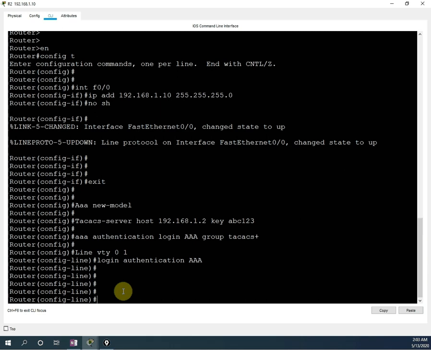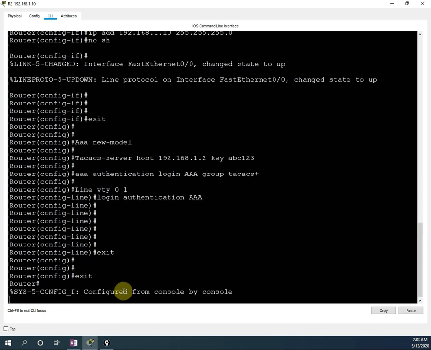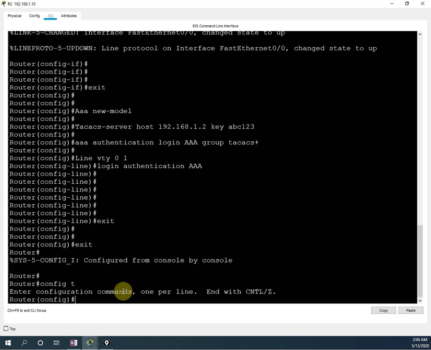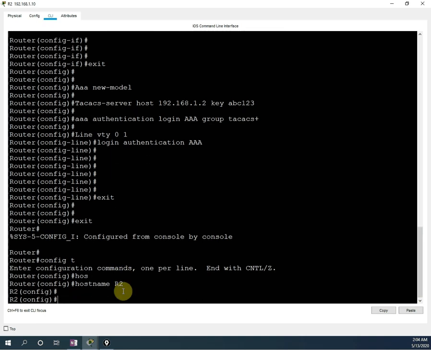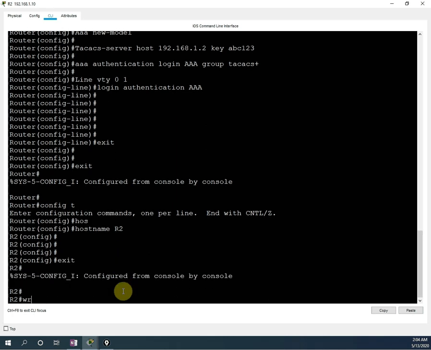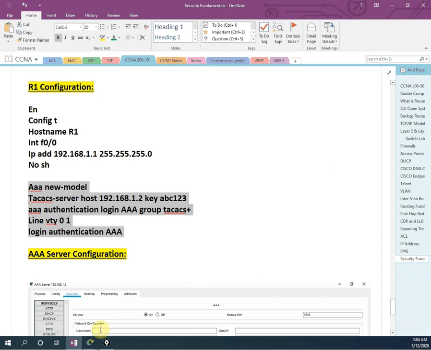If you want, I will rename this to router R2. Okay, I will exit, go in the configuration, config T, and I will write hostname R2. That is the hostname R2. So we know that one. Let me save the configuration also. I will save the configuration. This is router R2. Now I done all the configuration.